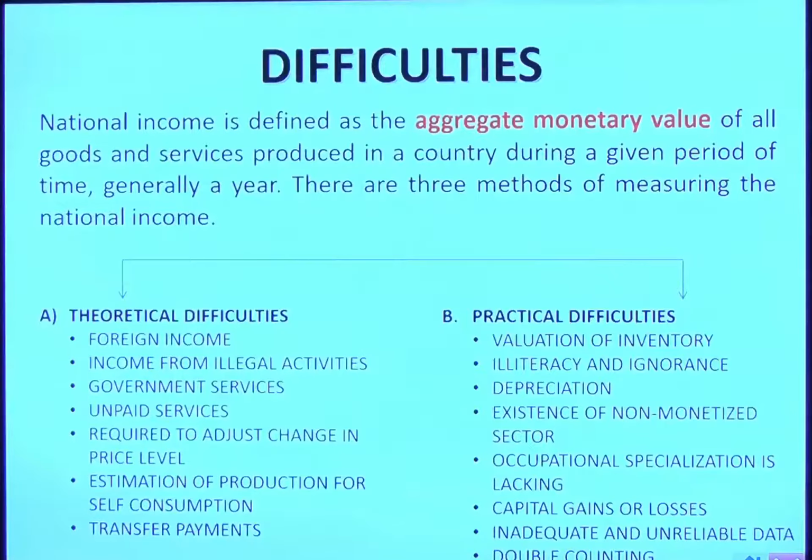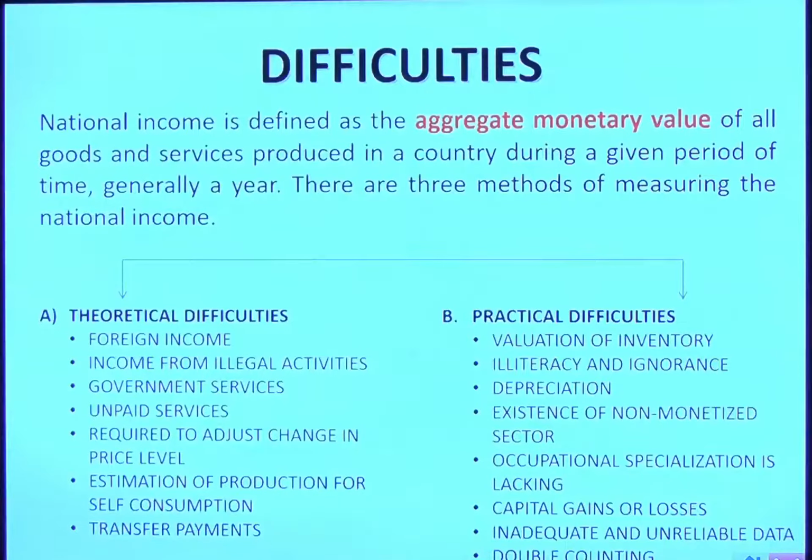A confusion: unpaid services. Many times services are given, like a housewife working for her family, but it's still a service given, so it should be added, but it is never added in national income. Required to adjust with price level changes. If I say that the national income of 10 years back was much lower than today, I cannot say so because the inflation effect is also there. That should also be considered, which is not actually so easy a task.